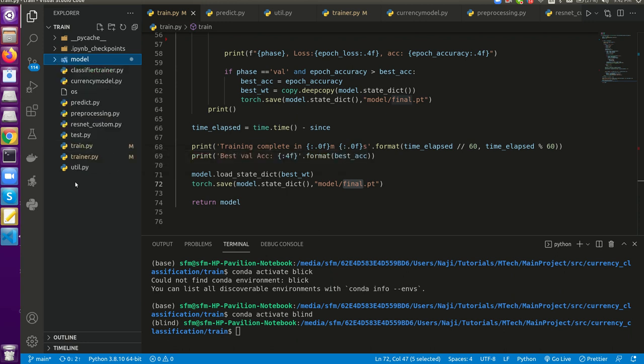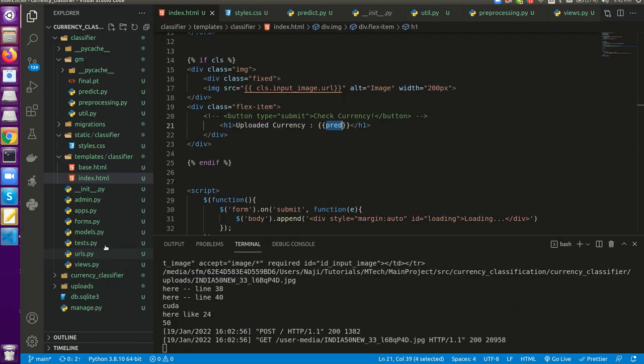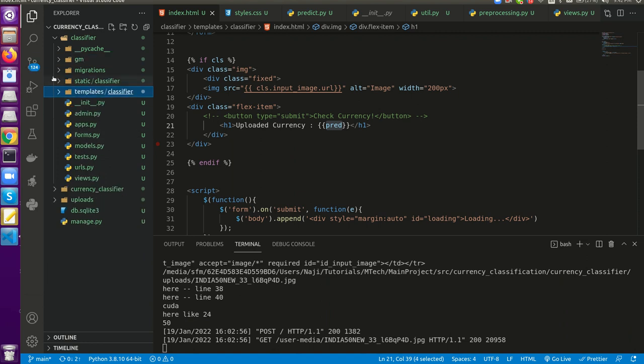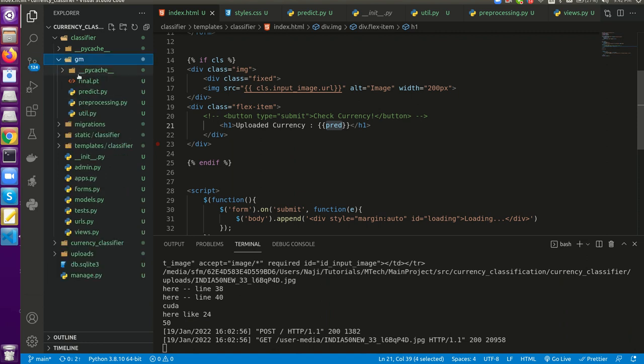For that, what I have done is I have created a Django project, where I have copied my trained model. Then I have created a predict.py. This preprocessor.py is the same as I explained in the training part. And util.py is not necessary now.